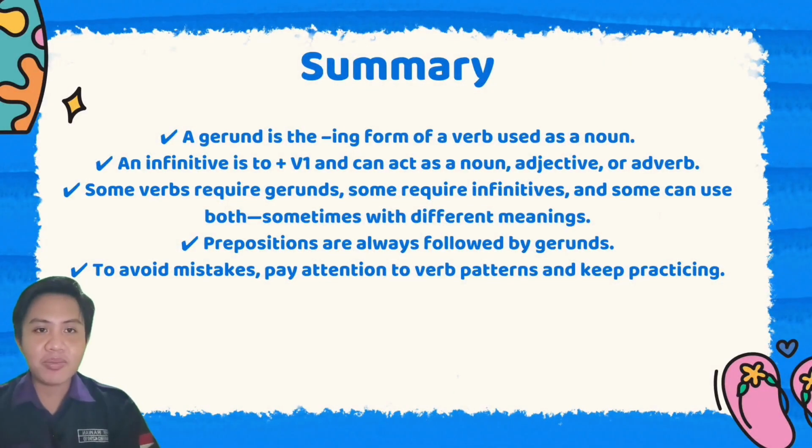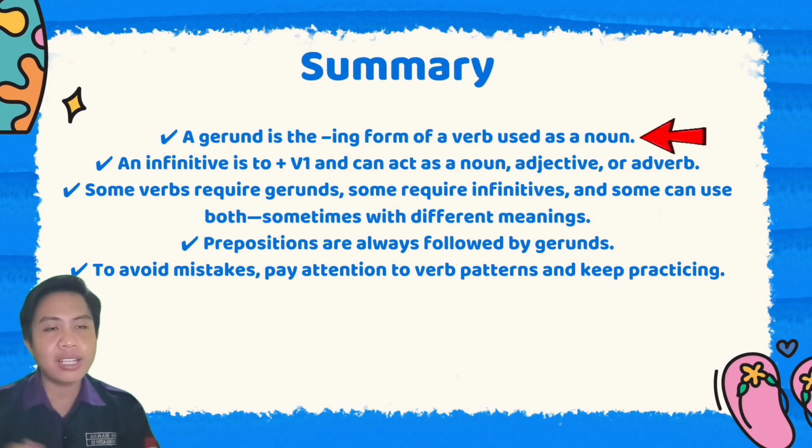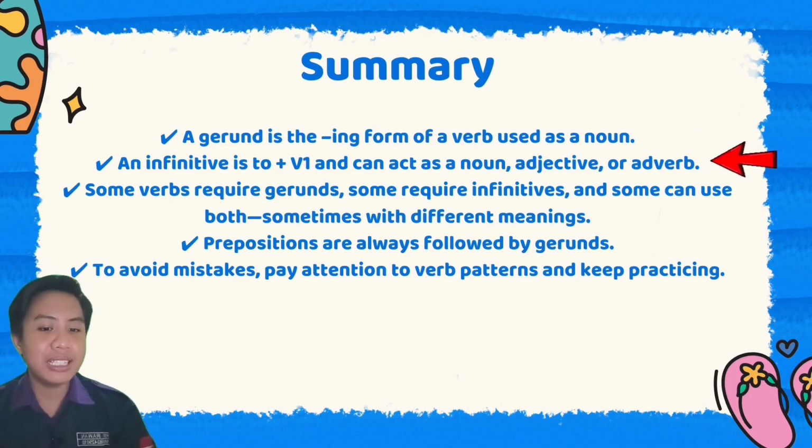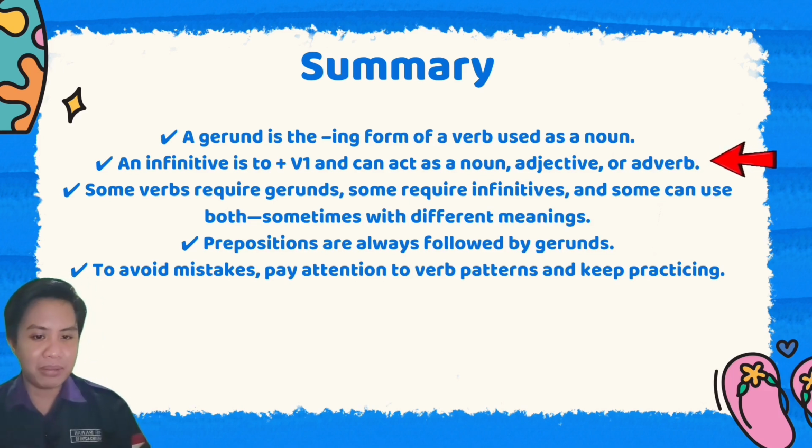Okay, everyone, let's move on to the summary session. The first summary: a gerund is the ing form of a verb used as a noun. The second: an infinitive is to plus verb one and can act as a noun, adjective, or adverb.